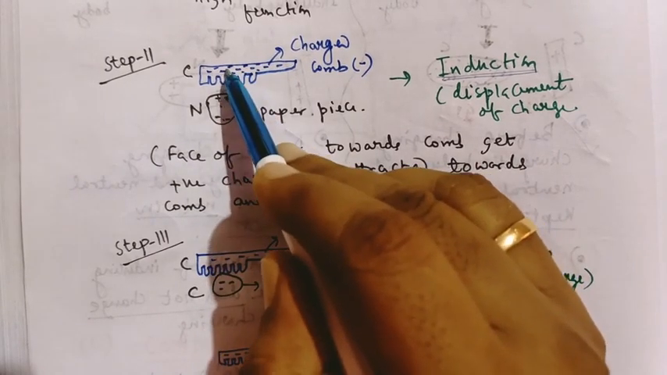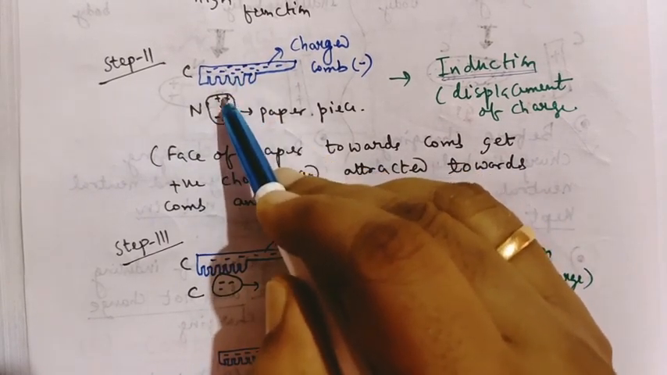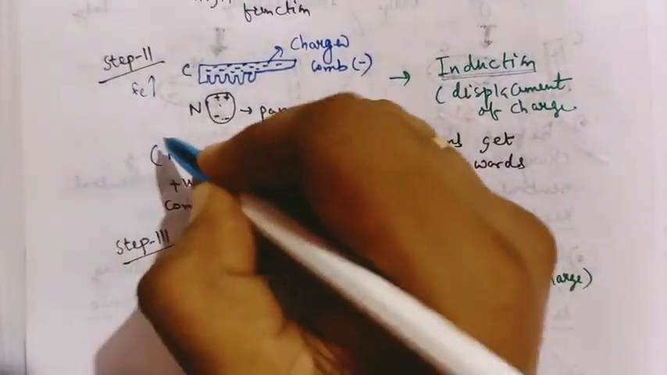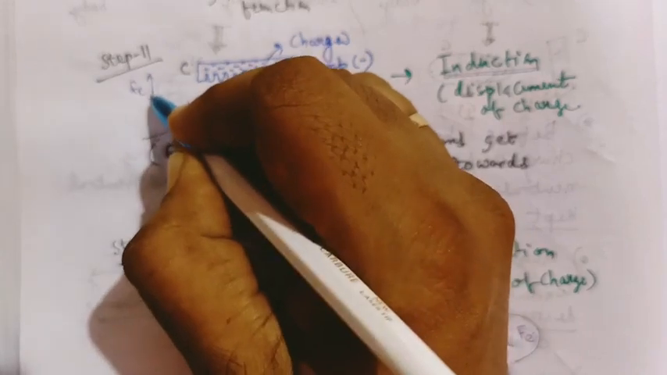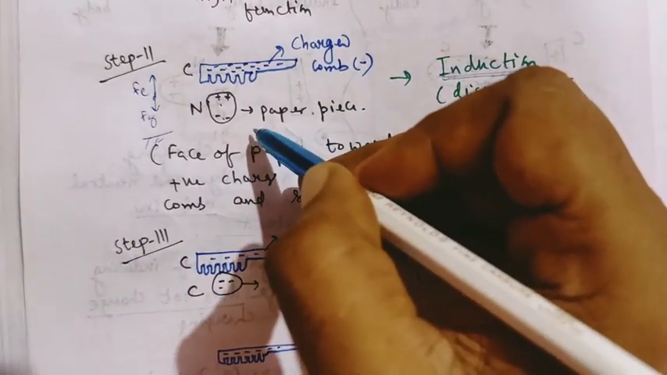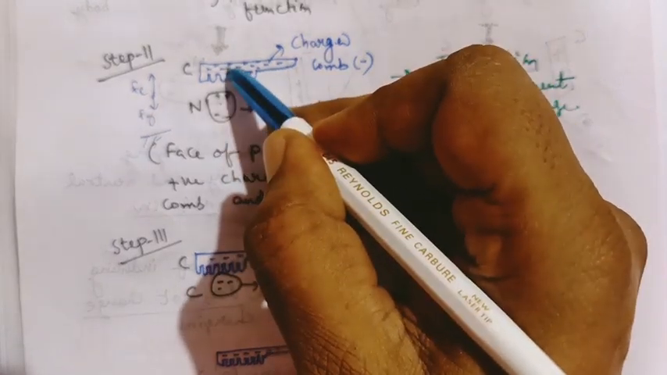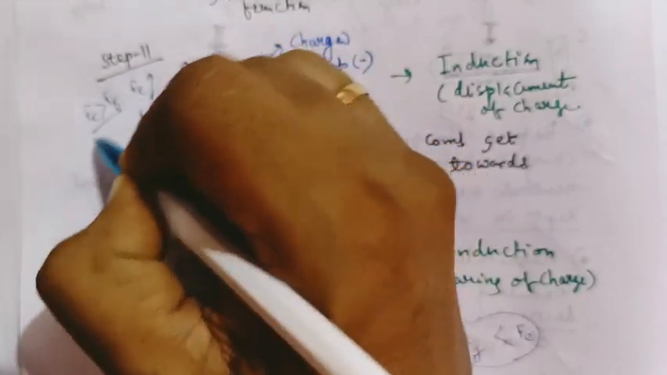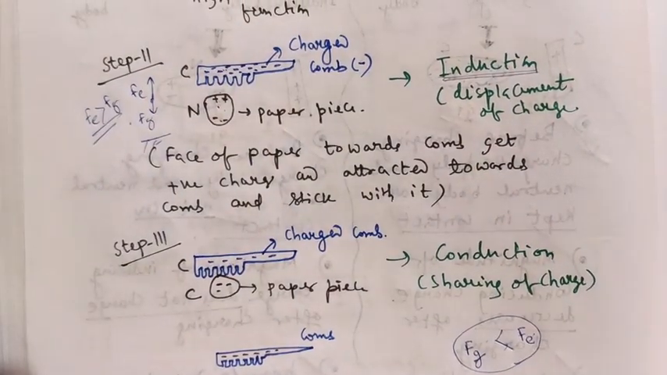Due to induction, negative and positive charge, there is an attraction force here. That is called electrostatic force. Similarly, the ground is there, so gravitational force is also there. But what happens here? We see that the paper sticks to the comb. That means electrostatic force is greater than gravitational force.